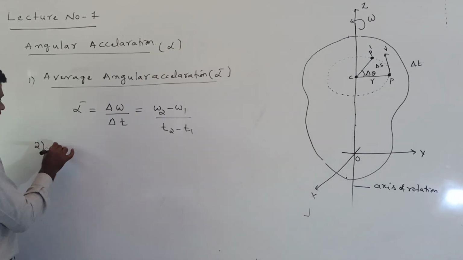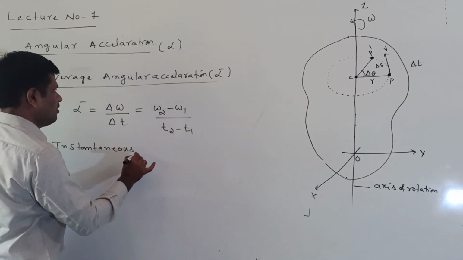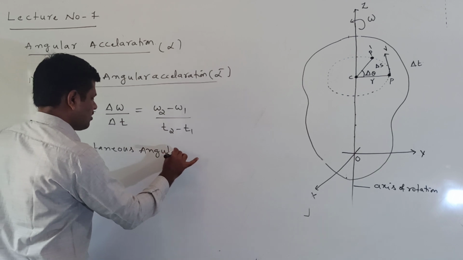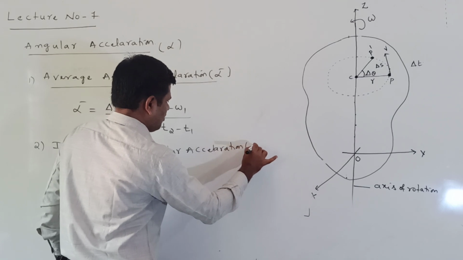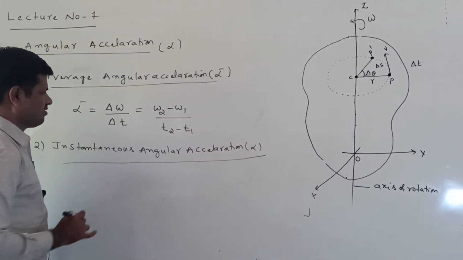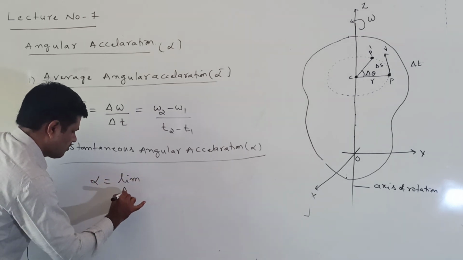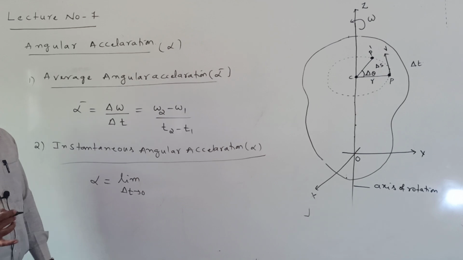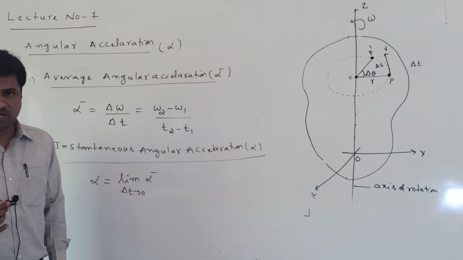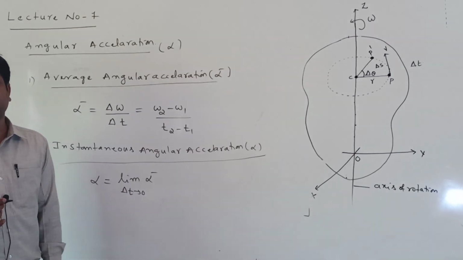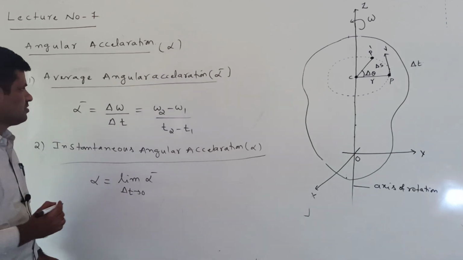Next we can define the instantaneous angular acceleration. How to define it? It is the limiting value of average angular acceleration when the time interval delta t reaches 0.